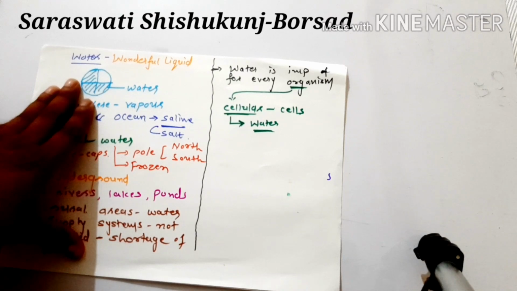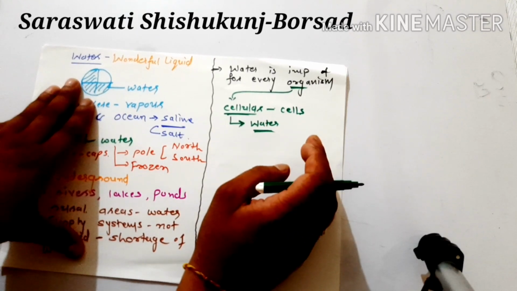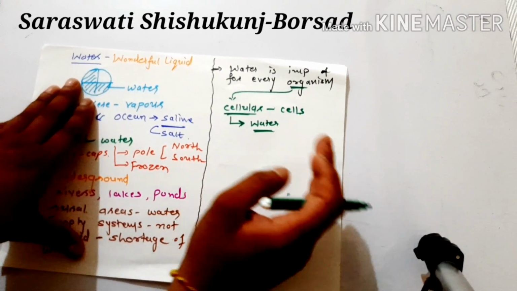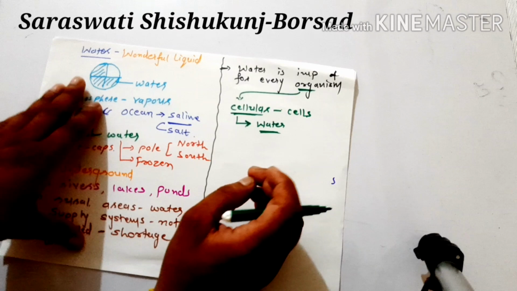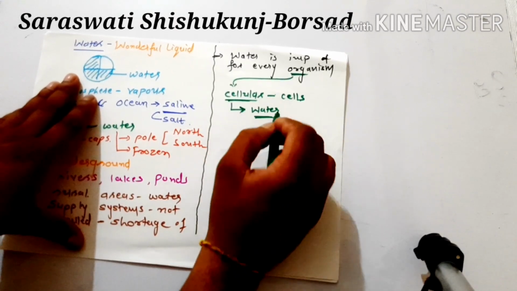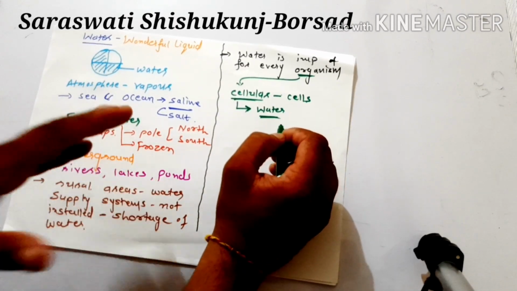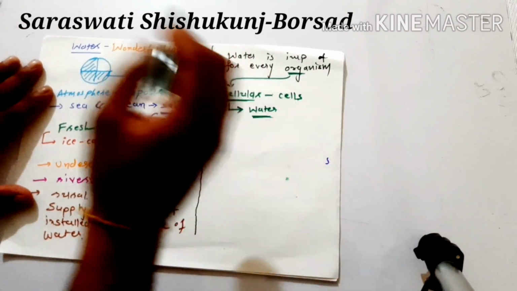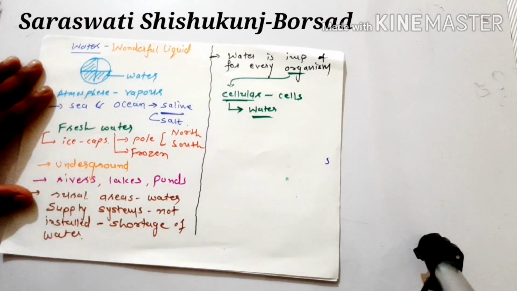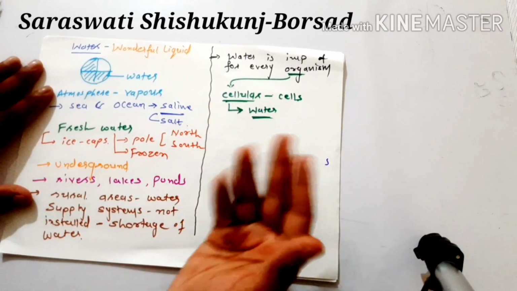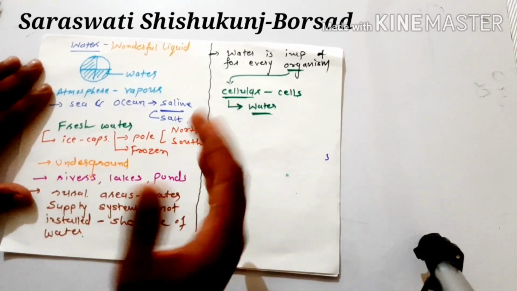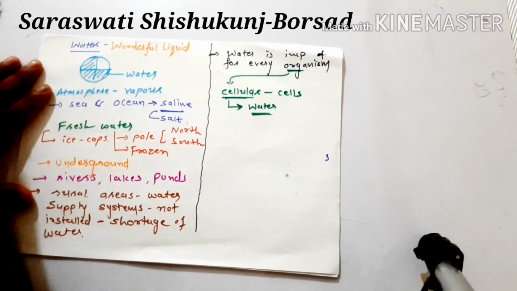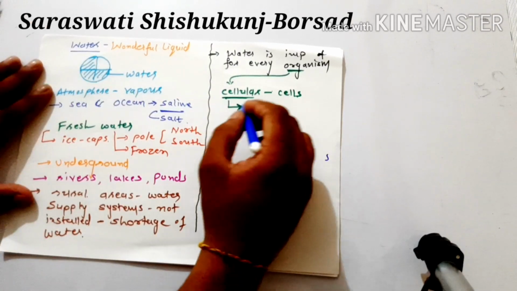All the reactions that take place within our body and within the cell require a medium of water. So for all of the activities water is very necessary. And as we know, the transportation of food, of nutrients in our body, is also done by the medium of water.